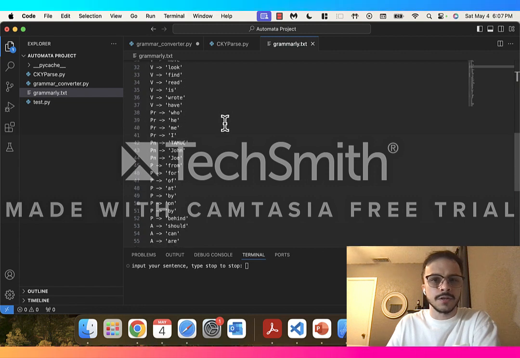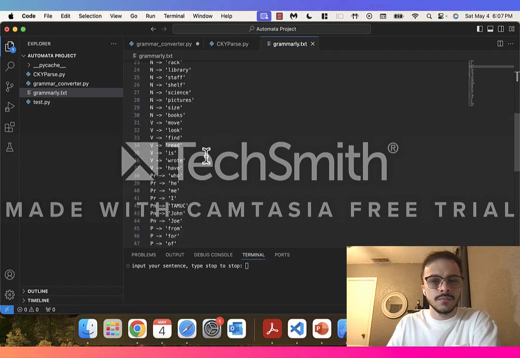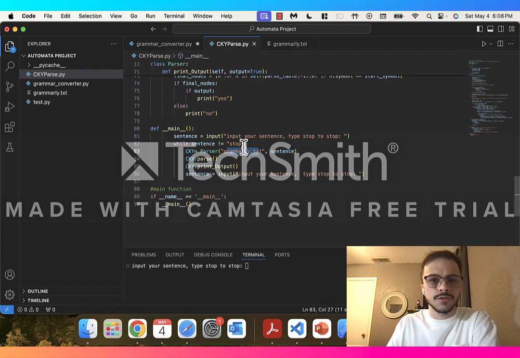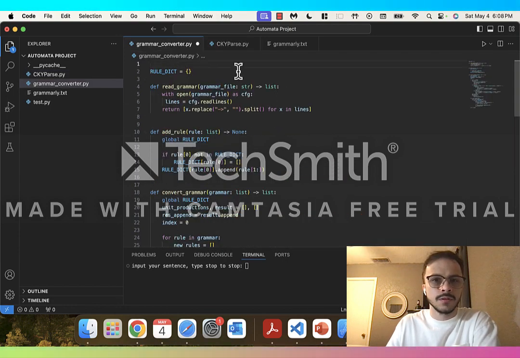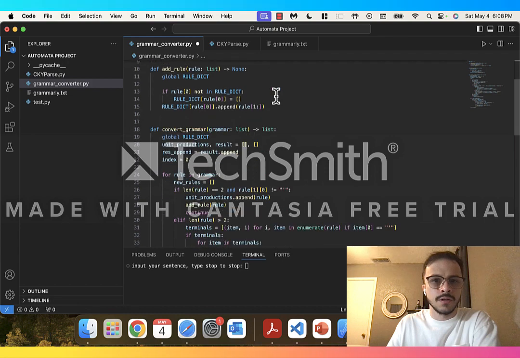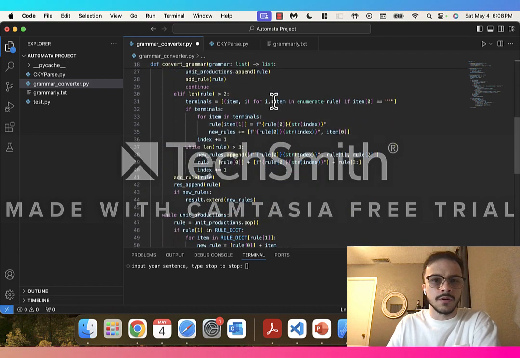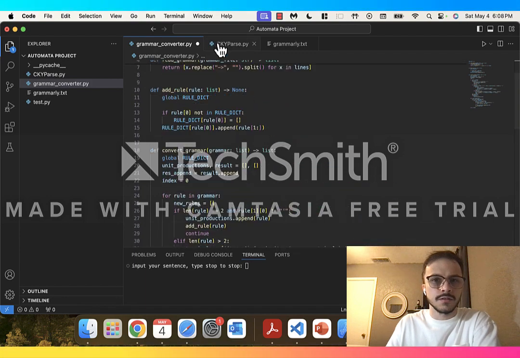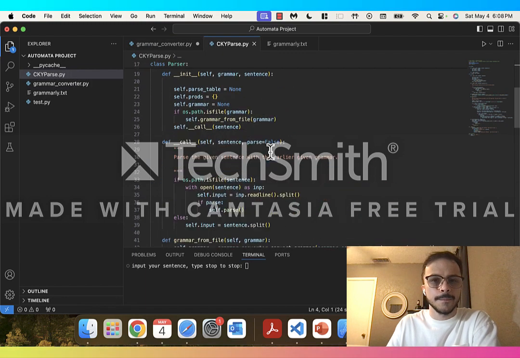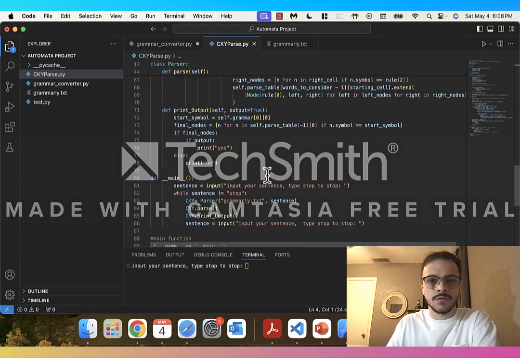And this is how everything is split up. And then here we'll go into CKY parse. Oh, I'm sorry. This is our grammar converter file that we're importing. So I'll scroll up to the top here, import grammar converter. And so this has that module where we'll be able to call in these functions in our parsing.